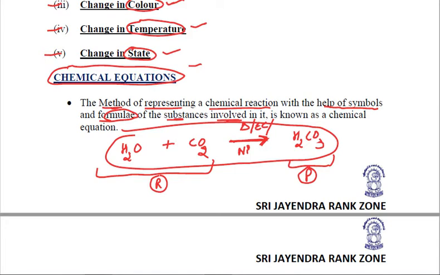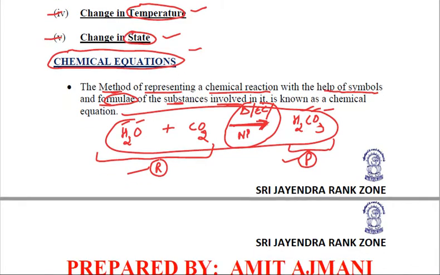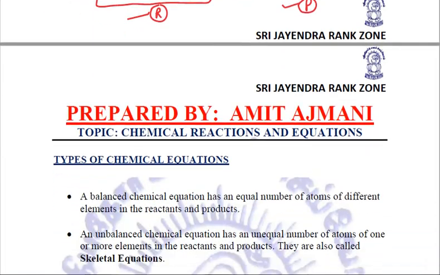So this is what a chemical equation is, and a chemical equation is very informative because it tells us about the reactants, the products, the direction of reaction, and the condition of reaction. It tells us which elements and how many atoms of elements are reacting together to form which compounds and how many atoms are there in that compound. So, as a whole, chemical equations are quite informative.